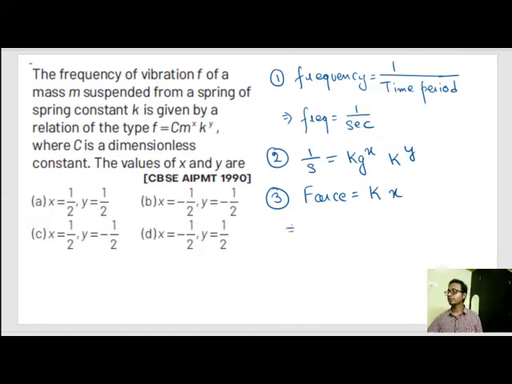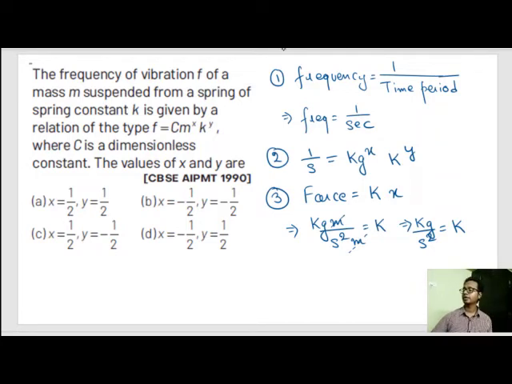The units of force is kg meter per second square is equal to k into meter. This x goes down here and becomes meter, and kg per second square. Kg per second square is equal to the dimension of k.